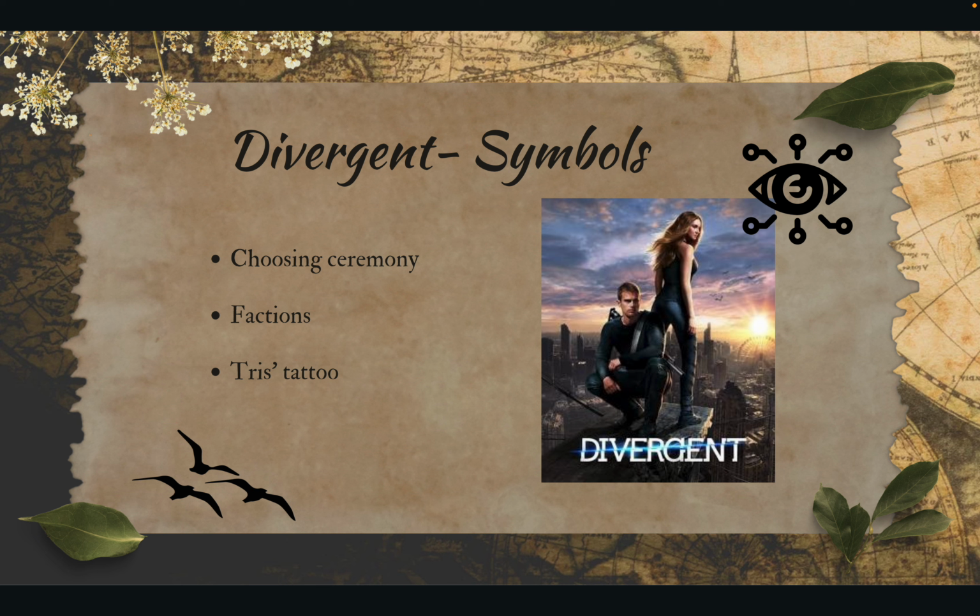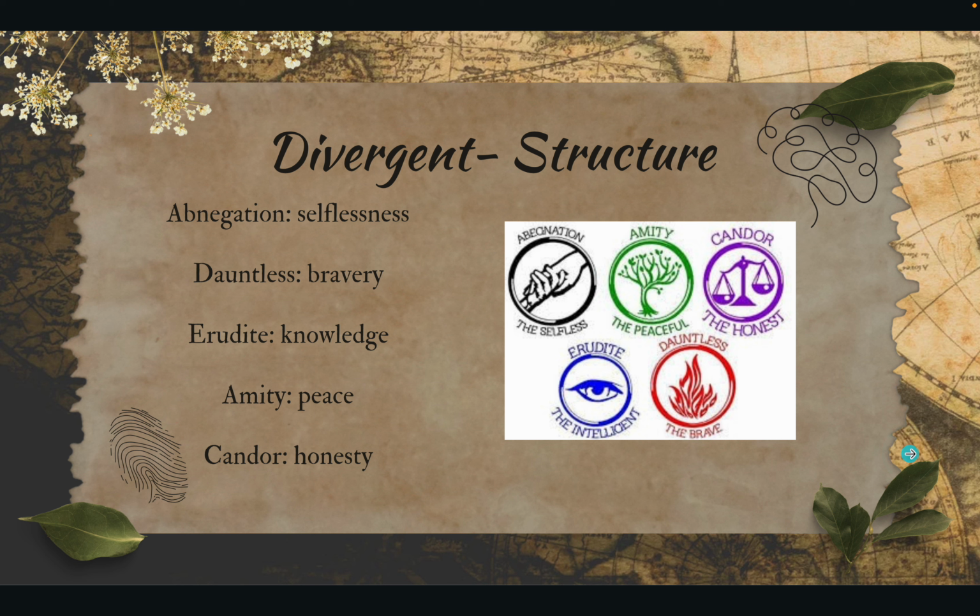Moving on to Divergent's class structure, there's Abnegation, Dauntless, Erudite, Amity, and Candor. The factions are 5 groups used to represent different aspects that make up one's character. Abnegation is selfless and symbolizes simplicity, humility, kindness, and the sacrifices that are made for others. When watching the movie, the viewer can see that Triss's house is very bland and boring, and it has no light and no mirrors, which they see as too selfish, because having the electricity would be wasting energy for others, and having the mirror takes time away from other people.